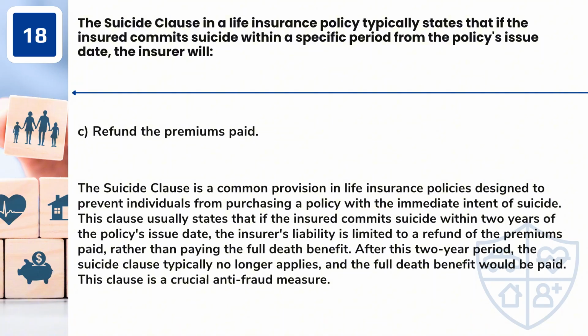The suicide clause is a common provision in life insurance policies designed to prevent individuals from purchasing a policy with the immediate intent of suicide. This clause usually states that if the insured commits suicide within 2 years of the policy's issue date, the insurer's liability is limited to a refund of the premiums paid, rather than paying the full death benefit. After this 2-year period, the suicide clause typically no longer applies, and the full death benefit would be paid. This clause is a crucial anti-fraud measure.